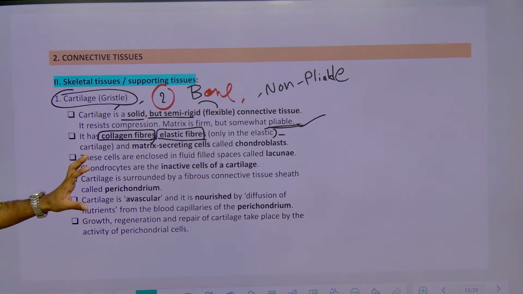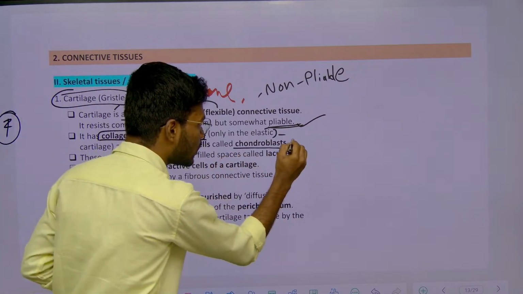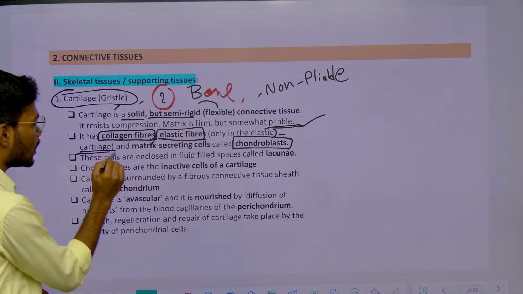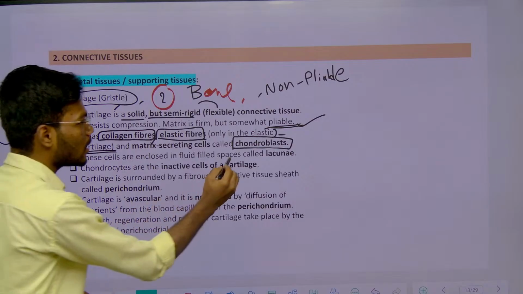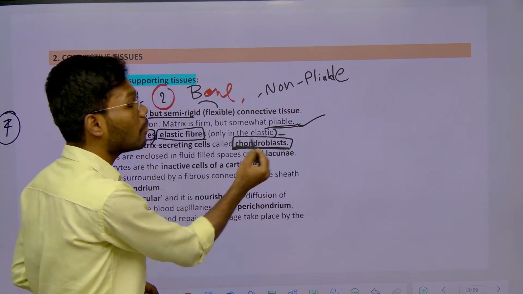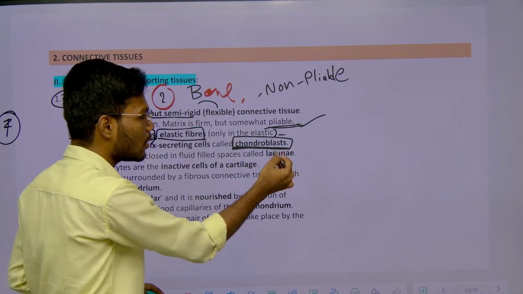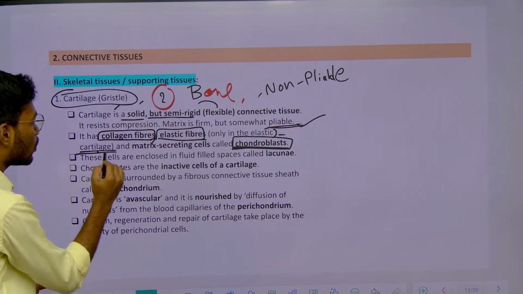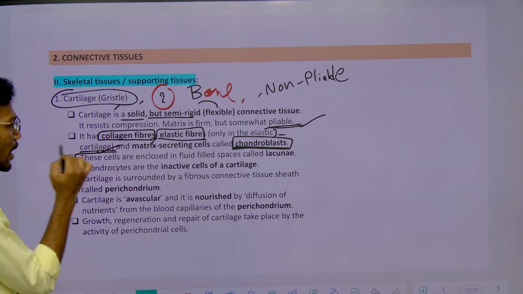And we already discussed there are some cells which secrete what? Fibers. Here also there are some cells which are called chondroblasts. These cells secrete what? This cartilage. So these are the cells called chondroblasts, which are simply like fibroblasts. Fibroblast is nothing but secreting fibers. Chondroblast is nothing but secreting collagen or cartilage kind of thing.